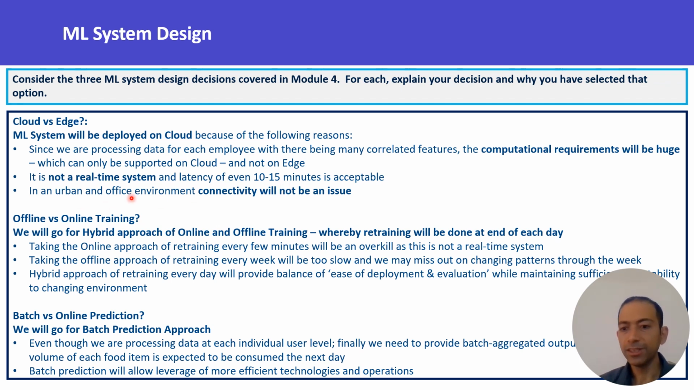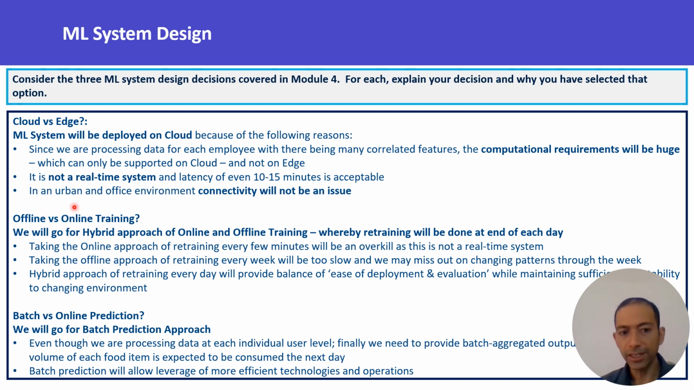Thirdly, since we are dealing with an urban office environment, connectivity is not going to be an issue. It may go down for 20 seconds, it may go down for 5 minutes at the most, but it's not going to be down for more than that in an urban office environment. So all these three reasons: computational requirements will be huge, latency is tolerated, and connectivity is not an issue. So quite obviously it's going to be a cloud deployment.